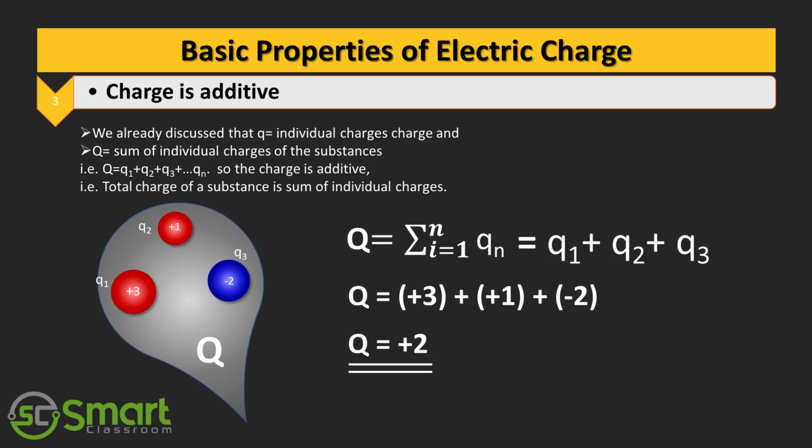Here we have a metallic balloon. It's having 3 different charges Q1, Q2, Q3. Q1 having plus 3 charge, Q2 having plus 1 charge and Q3 having minus 2 charge. Then capital Q represents the total charge of the metallic balloon. Capital Q equal to the summation of total charges, that means Q1 plus Q2 plus Q3. You just add the individual charges. Charge of the metallic balloon equal to plus 2. That means the charge is additive.